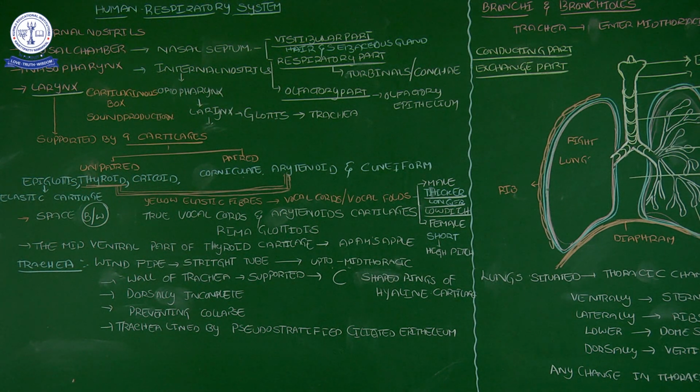So the dust particles attach to the wall of the nose because of these sebaceous glands. When we have a running nose, these glands continuously secrete mucus, and it flows out.